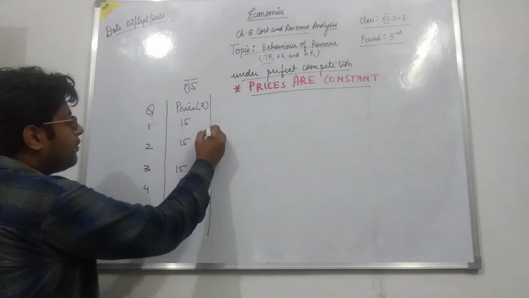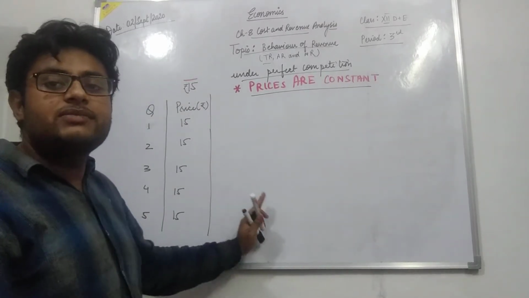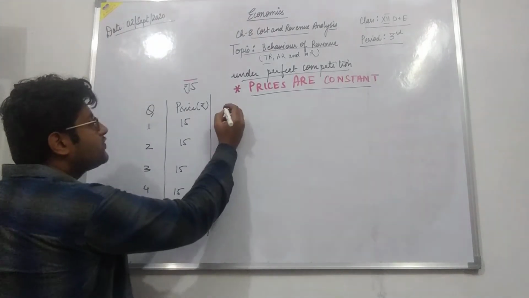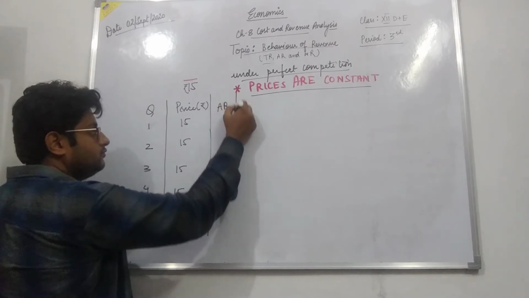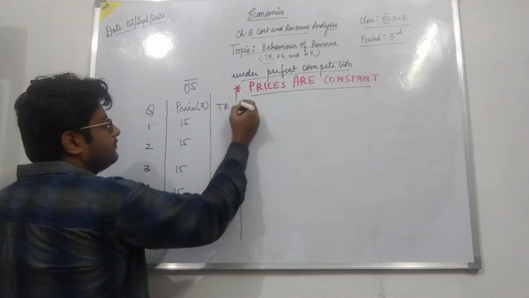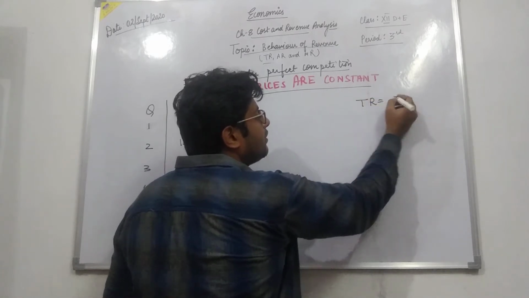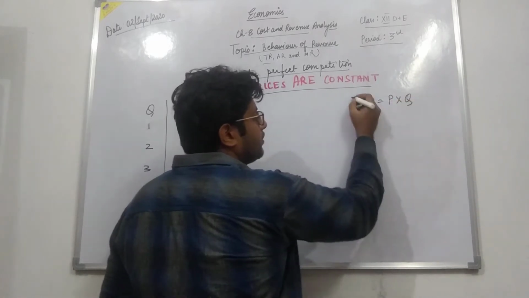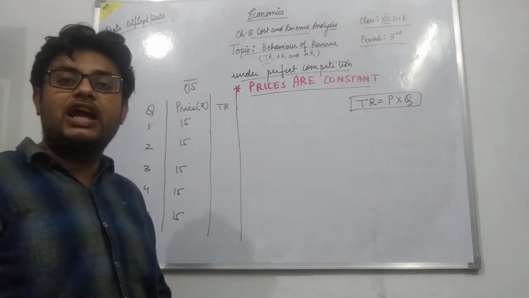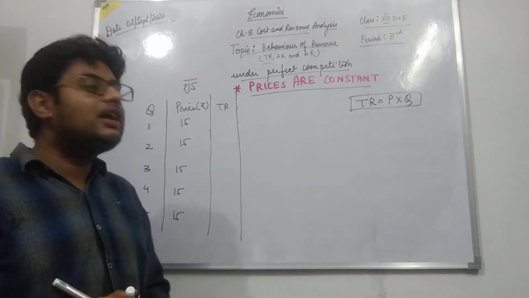So with the help of this data, if I am going to see what will be my total revenue, average revenue, and marginal revenue, then we have to apply those formulas that we have done. First of all, I'll calculate the total revenue. Total revenue is nothing but price into output. That means the total returns that the particular firm is getting from selling the output.